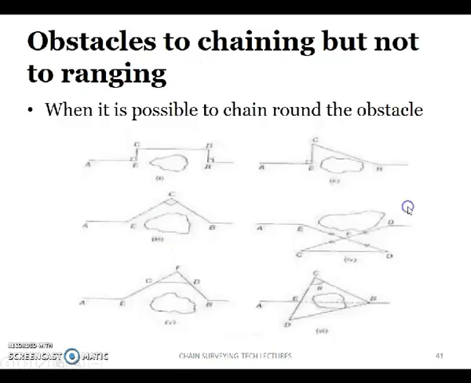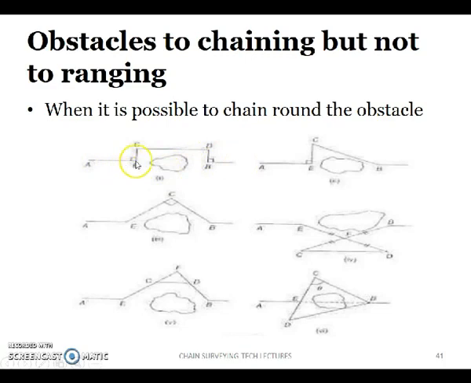Next, obstacles to chaining but not to ranging. It means vision is not obstructed, you can comfortably see the other end, but you can't measure the length between those two points directly. Here you can see some water body, some pond, in between these two points. You are carrying out the survey from here, and suddenly this obstacle comes in between. How do you go ahead?